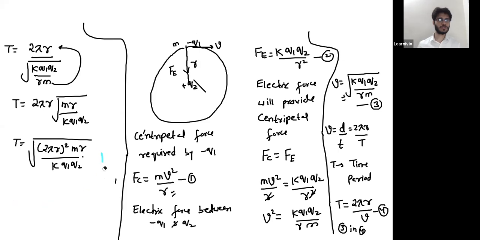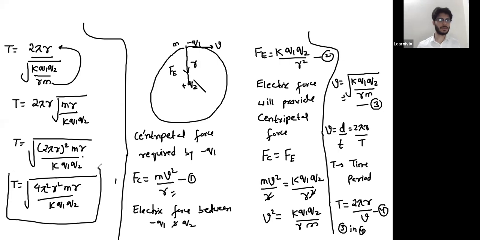Yes. So just square it. So the time period will be root over 4 pi square r square m r divided by k q1 q2. So this is the time period. You can then substitute the value of k, which is 1 over 4 pi epsilon naught, if you want. But this is the time period. You can now just multiply r square and r, it would be r cube.